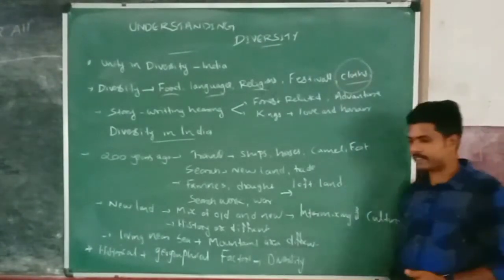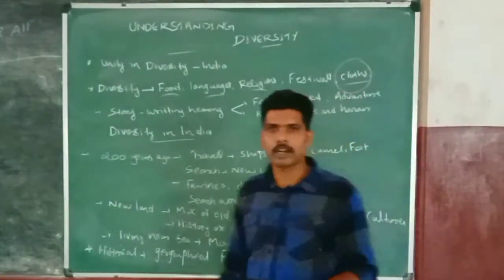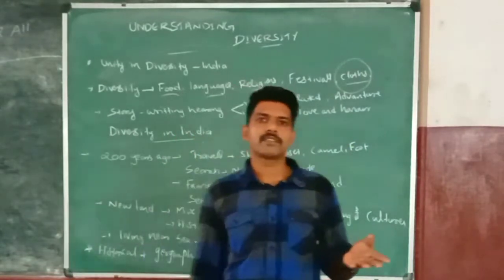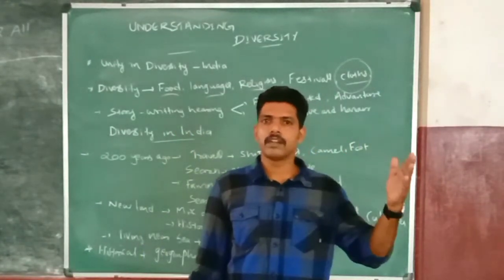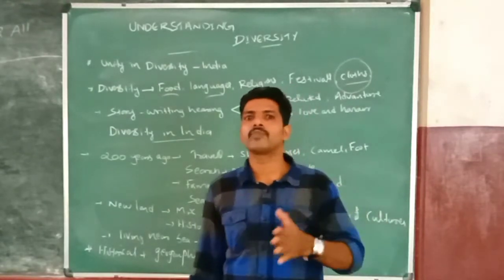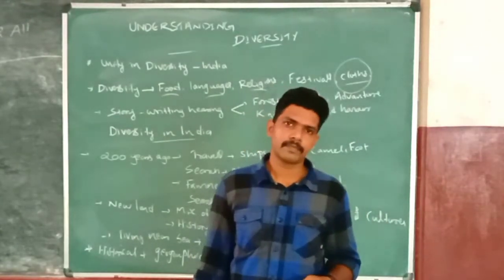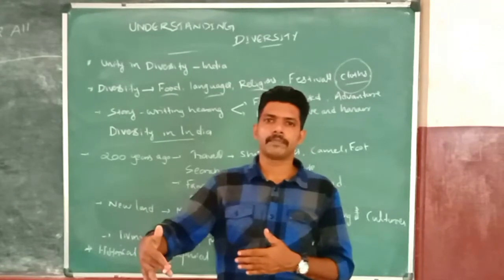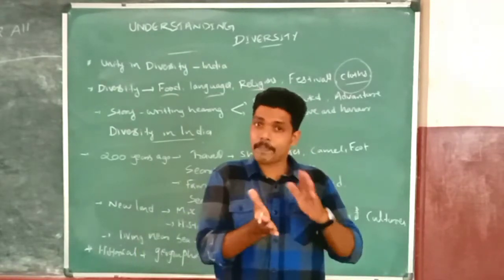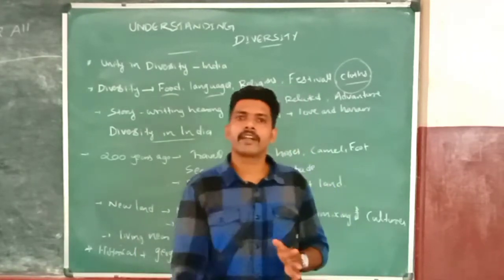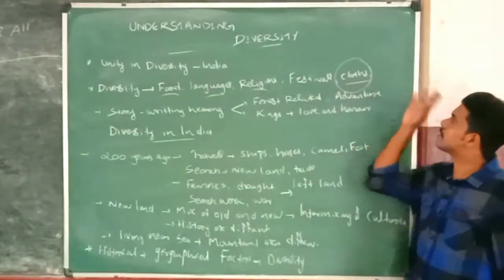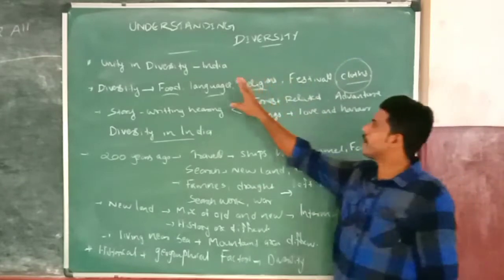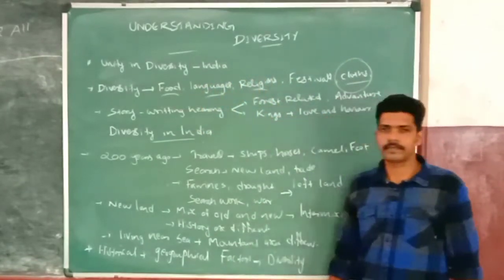And for example, in our Kerala itself, the dominant religions are Hinduism, Islam and Christianity. Muslims' traditional dress style is entirely different from Hindus' traditional dresses. It is different. So in their clothing pattern, we can identify that religion. That means there is diversity in clothes, festivals, religions, languages and foods.